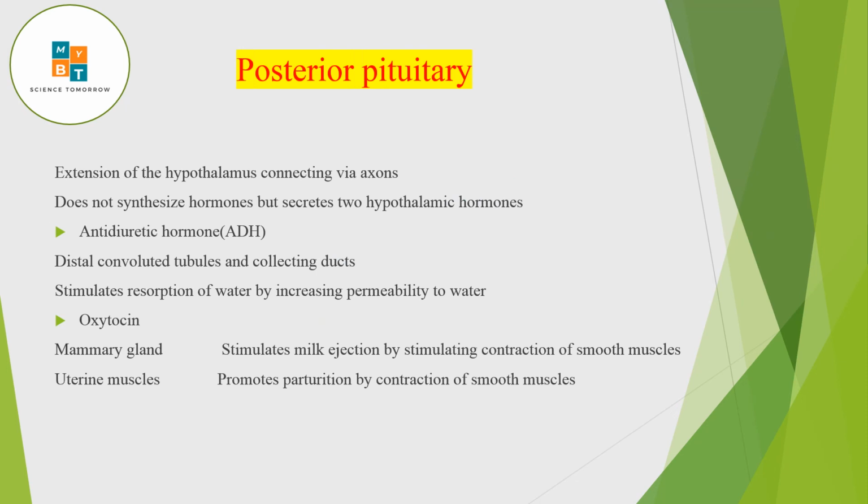When we consider this posterior pituitary, actually it is an extension of the hypothalamus. So this will connect with the hypothalamus, and there is a connection through the axons. And it will not synthesize any hormone. Posterior pituitary does not synthesize any hormone, and the only thing that is done by the posterior pituitary is to secrete two hormones that are synthesized at the hypothalamus, and through the axons they are coming. So what are those two hormones? Antidiuretic hormone and oxytocin hormone.